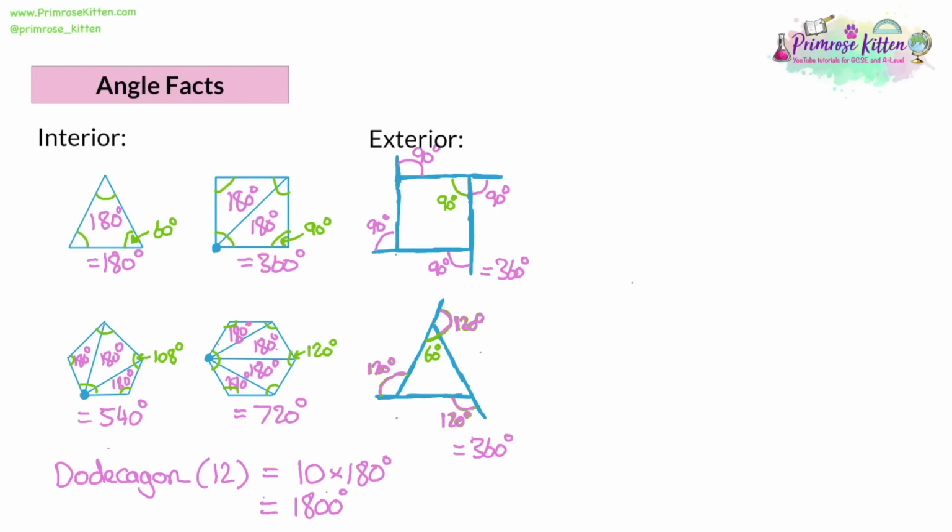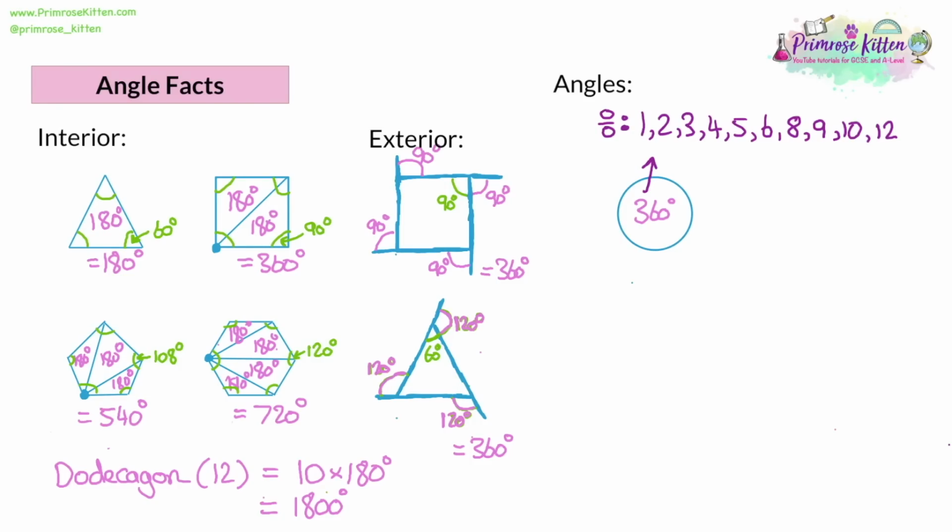So let's have a look at a circle. Now, a circle is defined as being 360 degrees. You can divide it by quite a lot of numbers. You can divide it by 1, 2, 3, 4, 5, 6. Now, 360 has got way more factors than this, but you can divide by those. So this is like the core thing where all the rest of the angle facts are derived from.